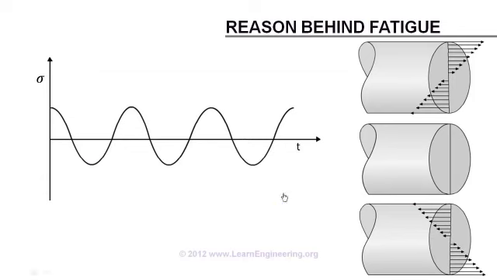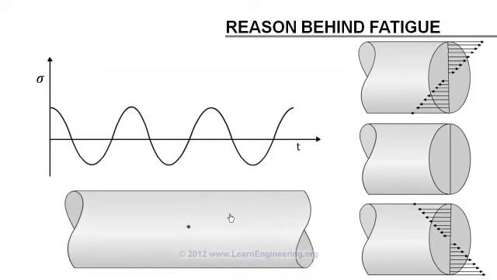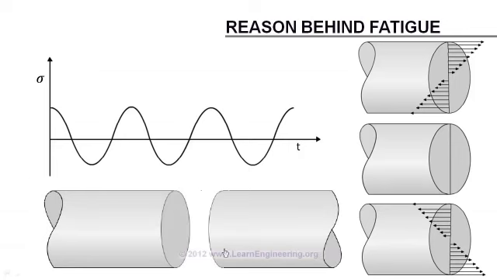When such fluctuating stress acts on a material, it will initiate something called a micro-crack. This crack will begin to grow with fluctuating load, and over time it will cause an abrupt failure. This is why failure due to fatigue is a dangerous affair. Unlike failure due to static load, fatigue failure happens without any warning, it doesn't even make a neck. And the failure is completely unpredictable.